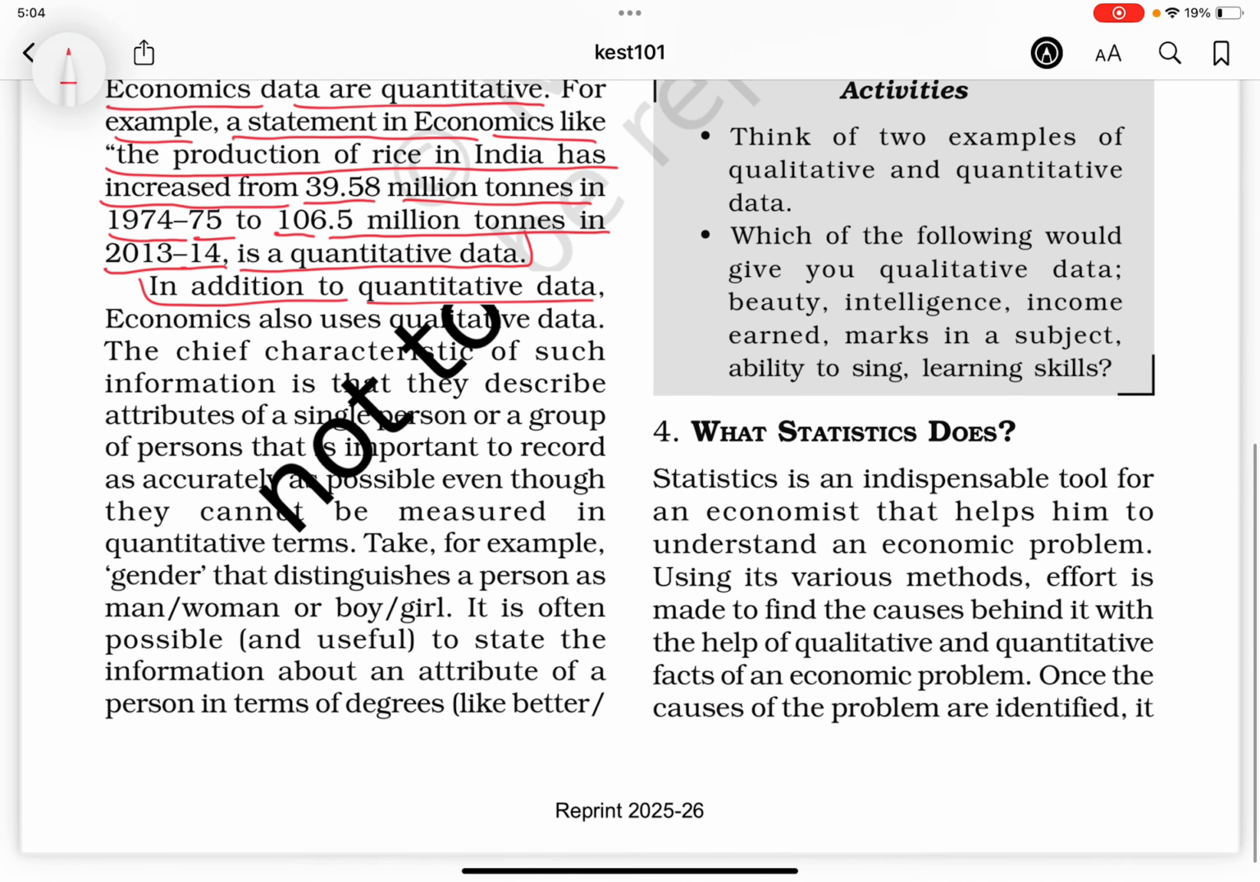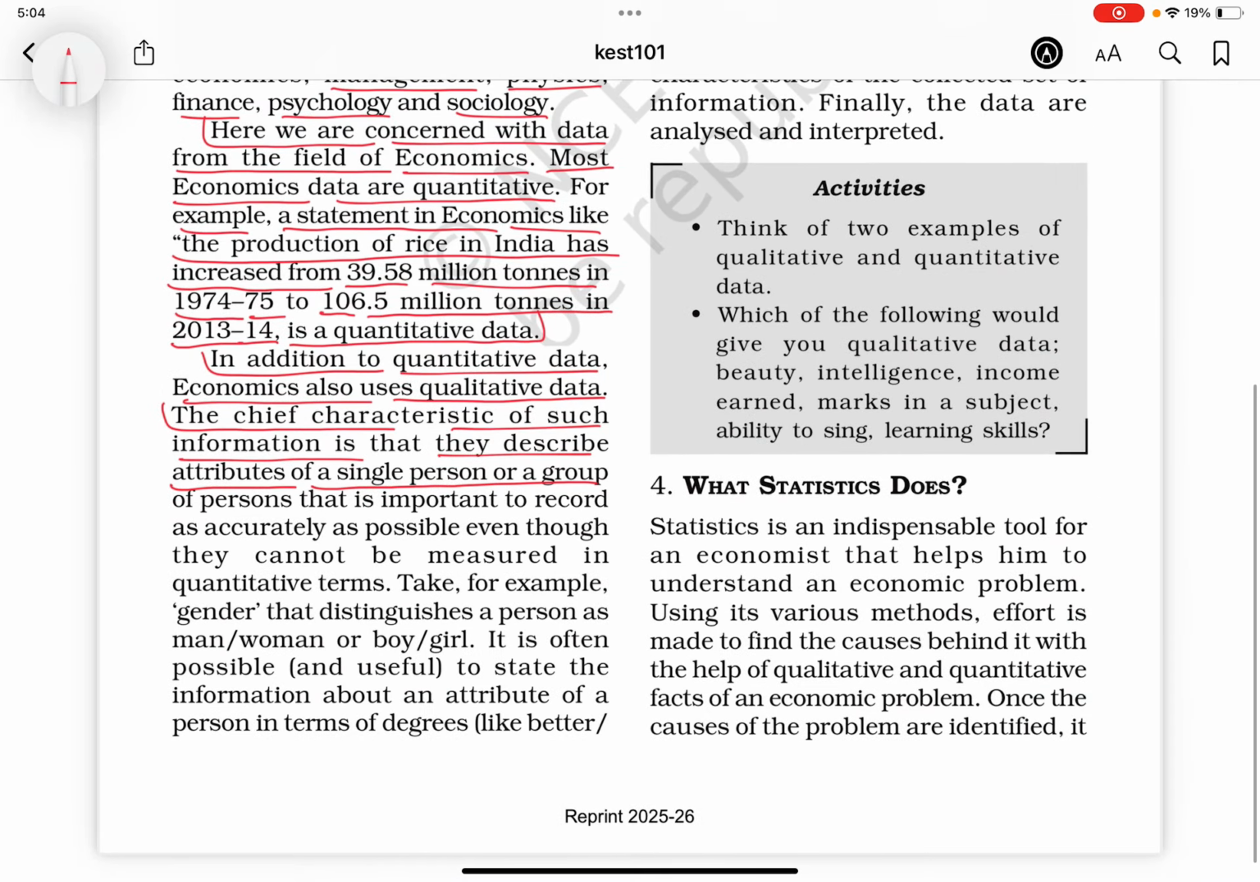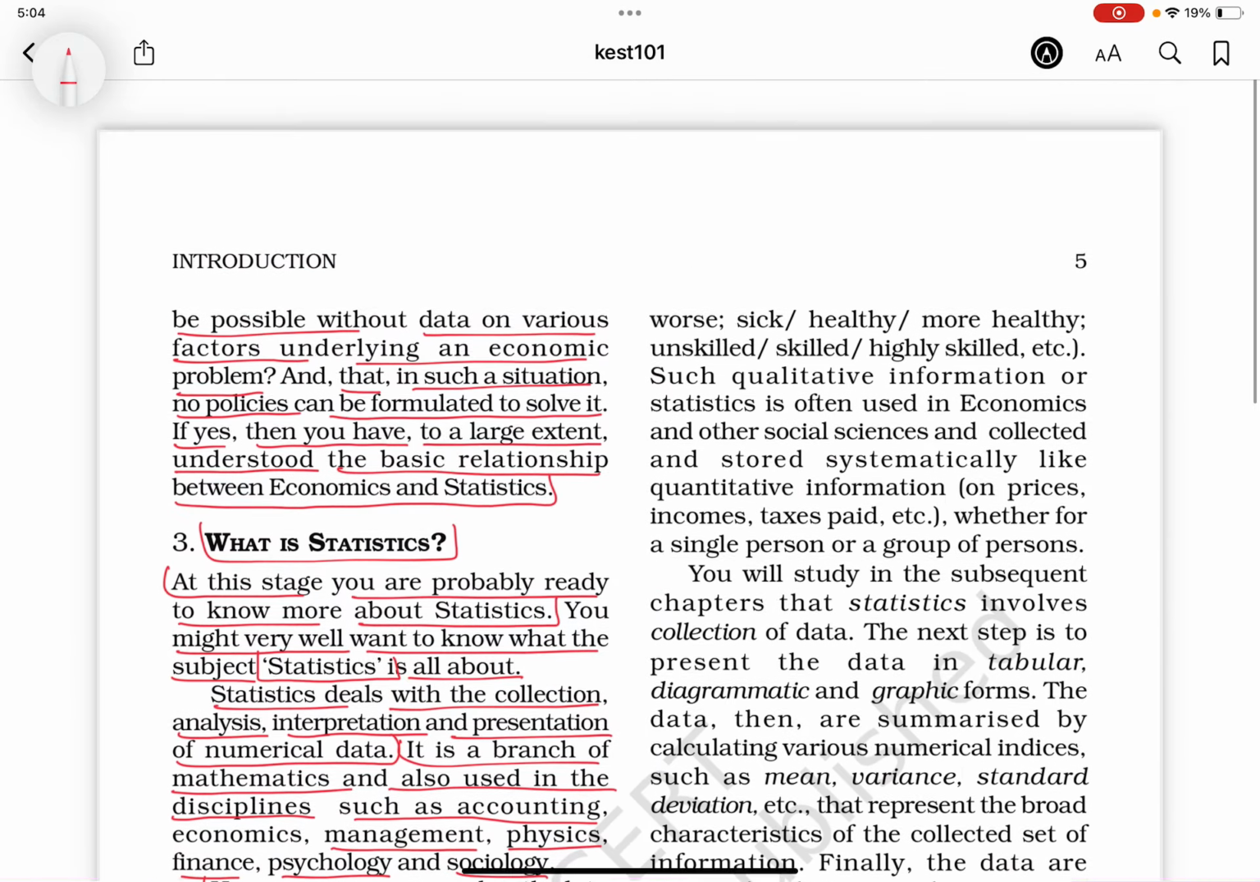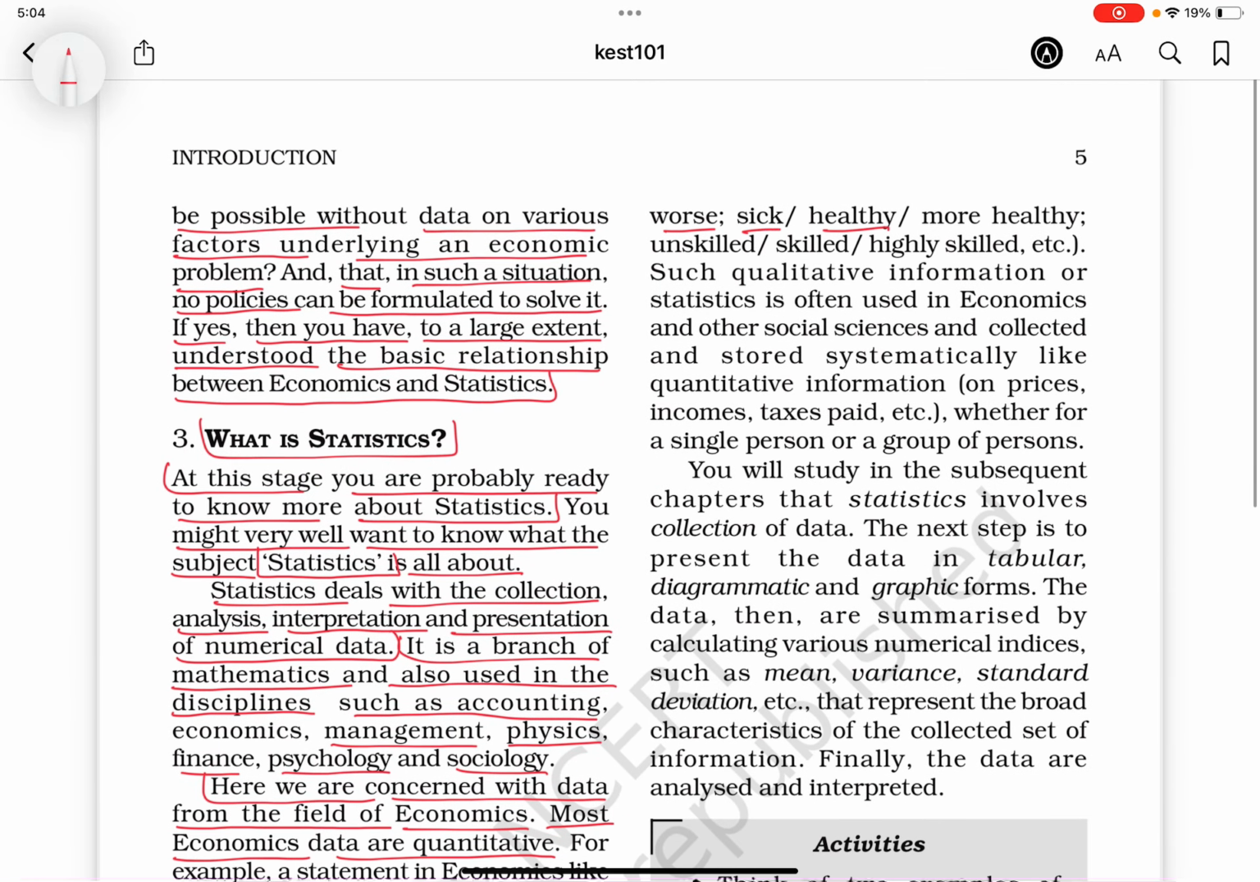In addition to quantitative data, economics also uses qualitative data. The chief characteristic of such information is that they describe attributes of a single person or a group of persons that is important to record as accurately as possible, even though they cannot be measured in quantitative terms. Take, for example, gender that distinguishes a person as man, woman, or boy or girl. It is often possible and useful to state the information about an attribute of a person in terms of degrees, like better, worse, sick, healthy, more healthy, unskilled, skilled, highly skilled, etc.